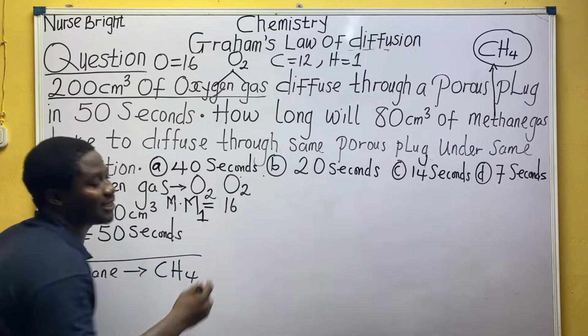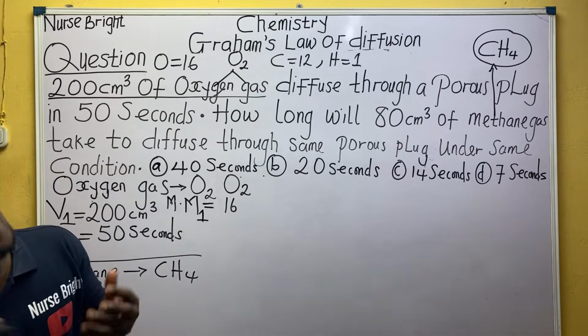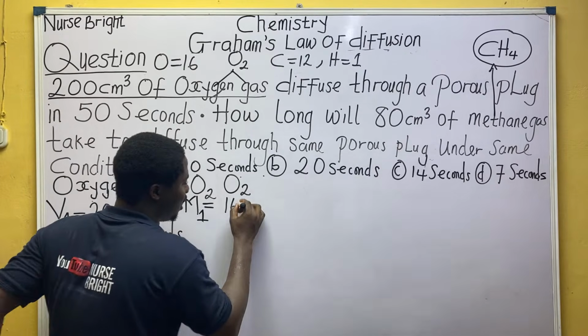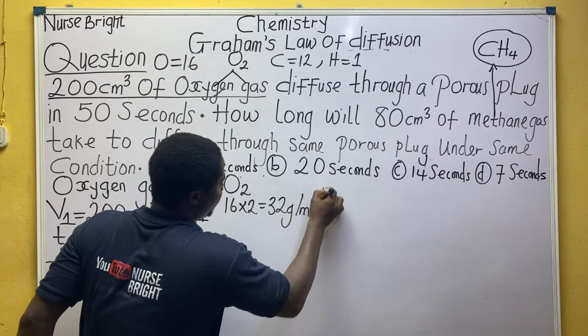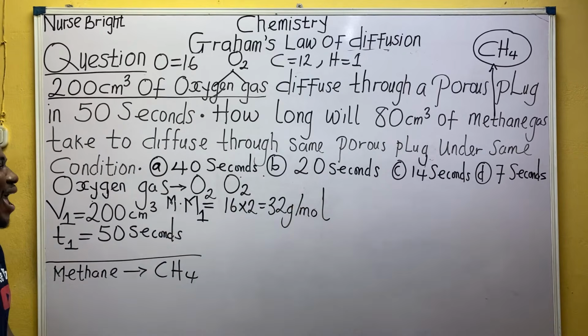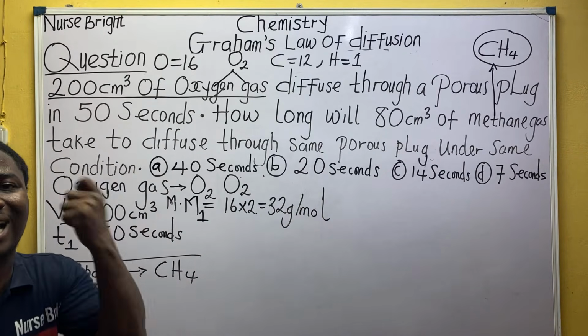So oxygen atomic mass, is it not 16? But how many opportunities do we have? We have 12. So it's going to be what, everybody? 32 what? Gram per mole. Remember, the unit for molar mass is gram per mole. So hence, the molecular mass of the first gas seen.